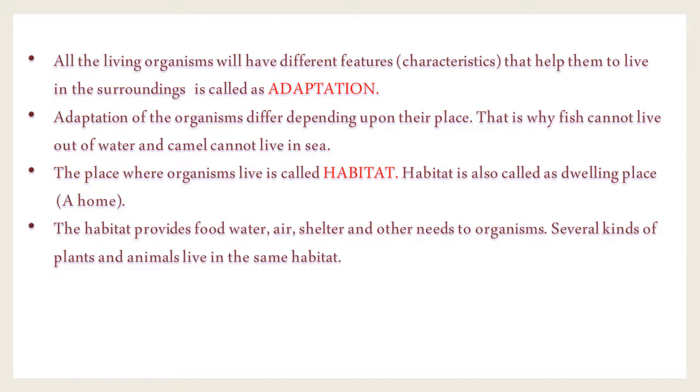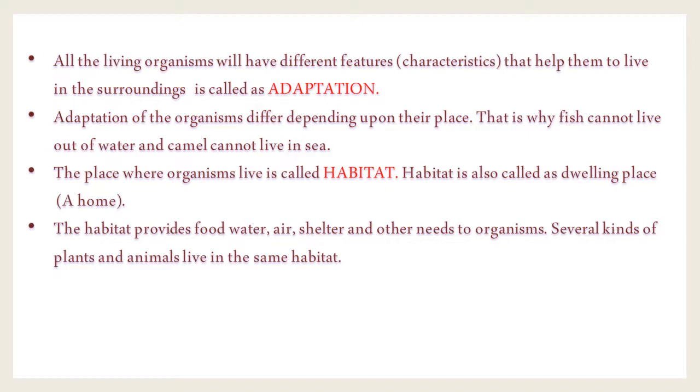Habitat is also called a dwelling place. What do you mean by dwelling place? A home. The habitat provides food, water, air, shelter and other needs to organisms. Several kinds of plants and animals live in the same habitat.